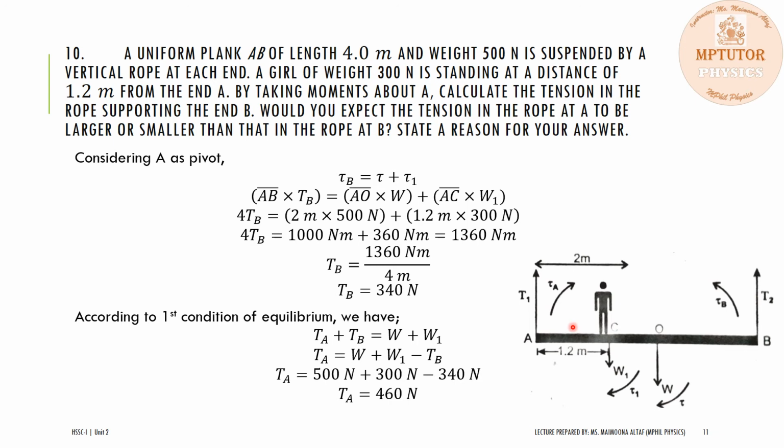If we consider the same torque, then by decreasing the moment arm, more force or tension will be created in the string. So the tension T_A will be greater as compared to the tension T_B.